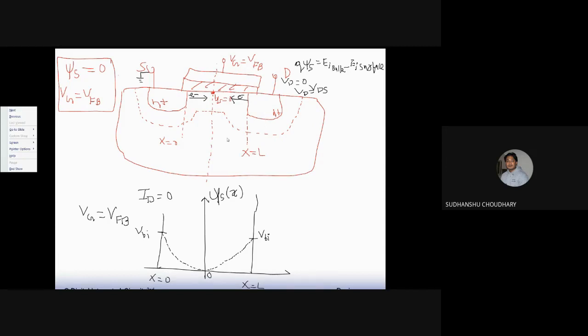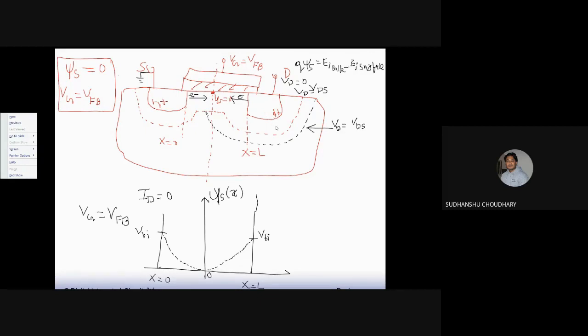The depletion region widens. Let us say the depletion region widens and takes a shape like this now, because of the Vd that we apply, which is now Vds. So my depletion region under the drain bulk junction widens. So that also means that the barrier potential across this junction also increases.